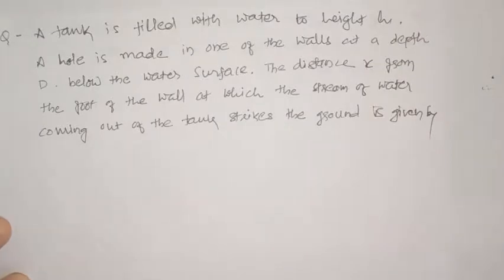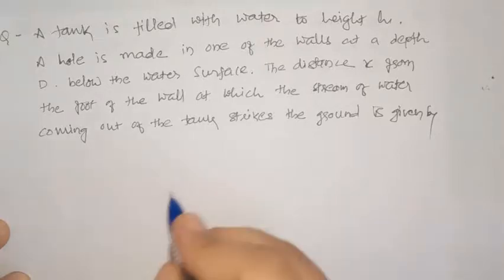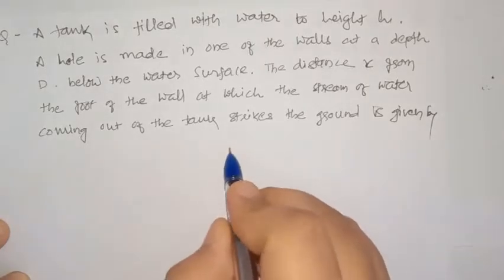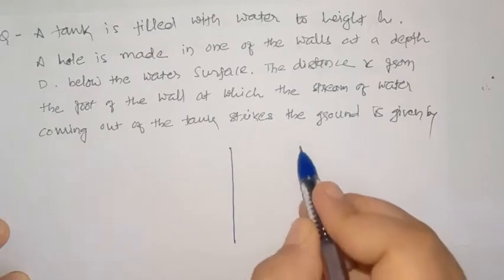In this example, a tank is filled with water to a height capital H. A hole is made in one of the walls at depth D below the water surface. The distance x from the foot of the wall at which the stream of water coming out of the tank strikes the ground is given by. So basically we want to find the range of the water.